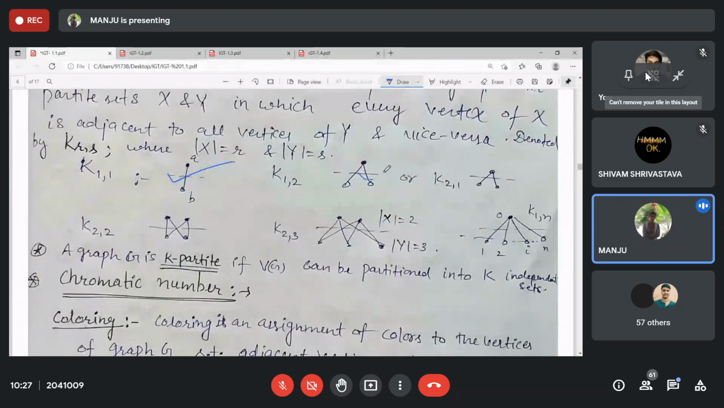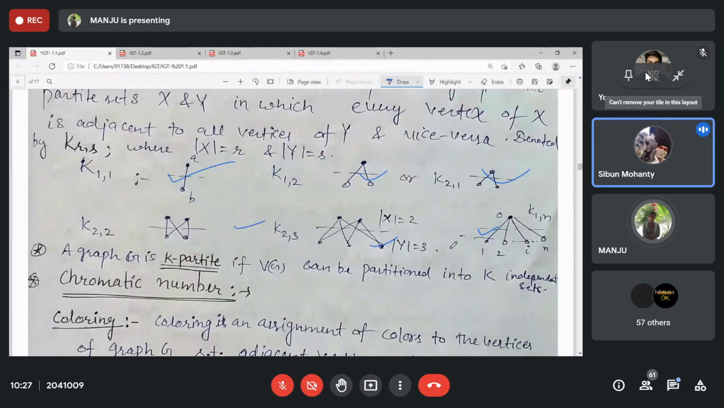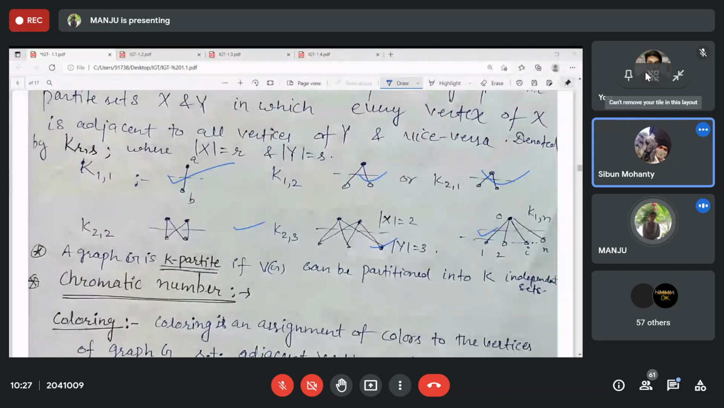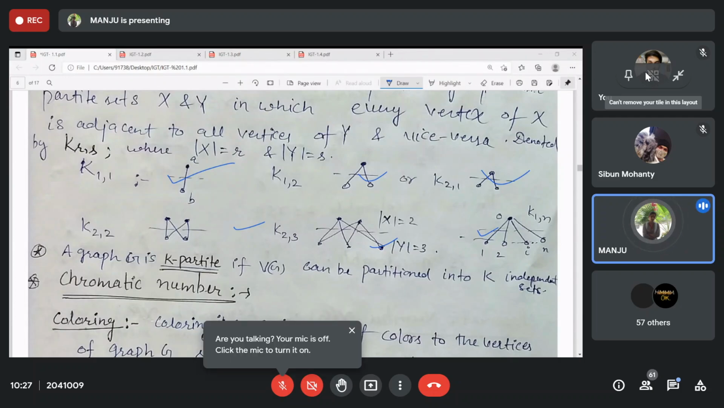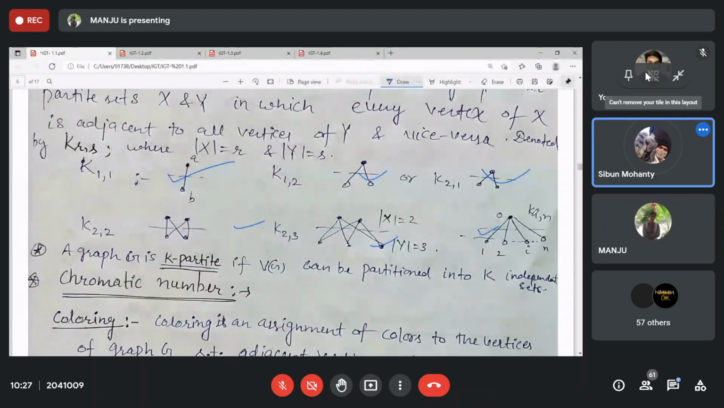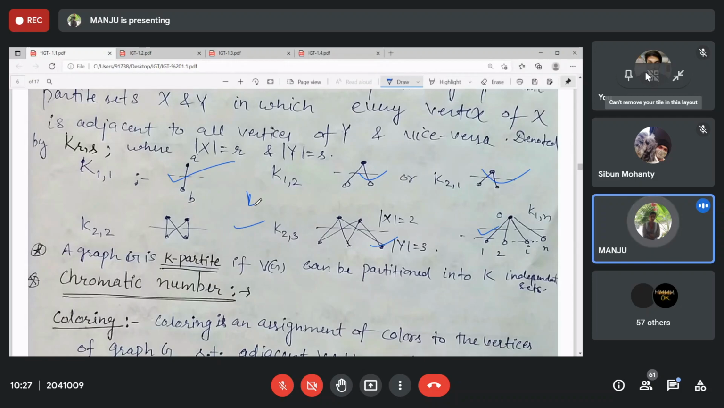Explain odd cycles. Odd cycles are not present in a bipartite graph. Whenever R and S are at least 2, cycles will be present, and only even cycles can be part of K(R,S) or K(M,N).